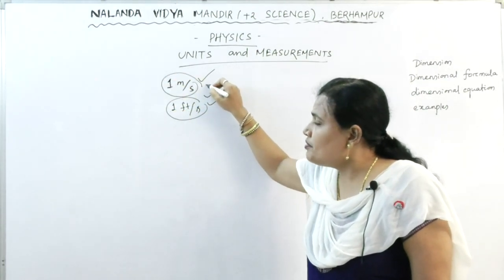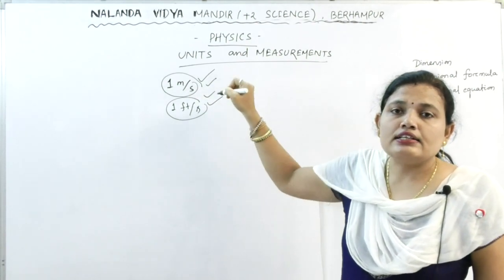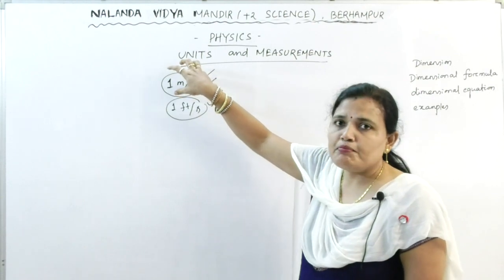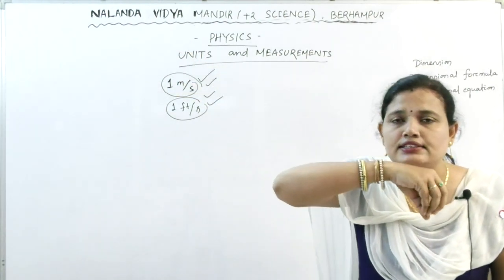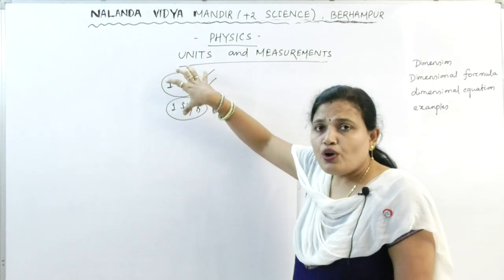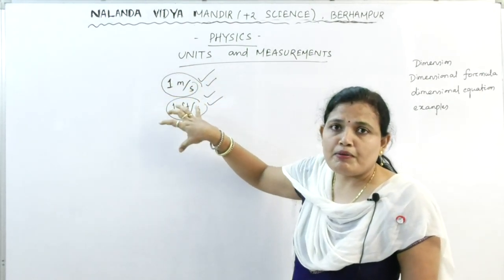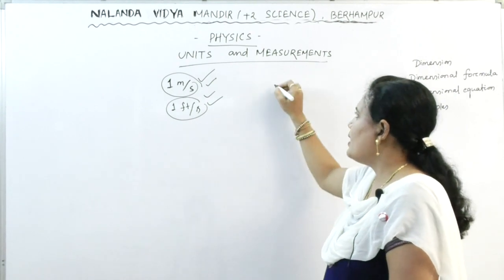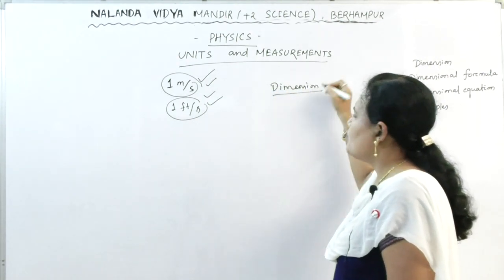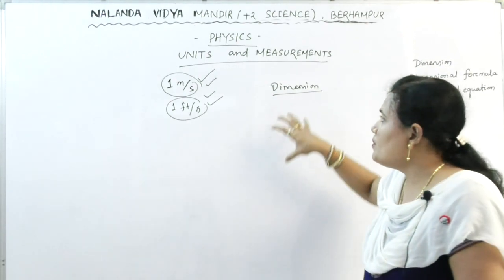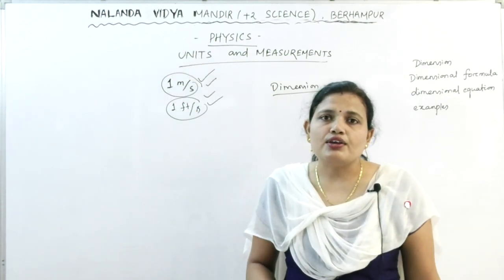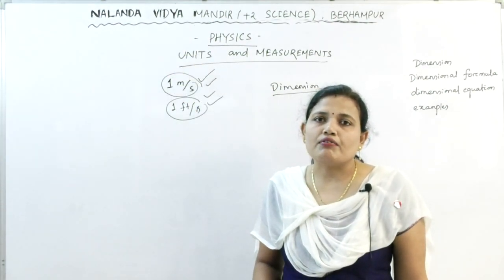So what is the difference between both of us? That the system of unit is different. For me the system of unit is meter and for the person in America the system of unit is foot. So to remove this confusion, we use dimension. So dimension is the simpler way to know the unit. If we are able to know the dimension, we can easily write down the units of the physical quantities.